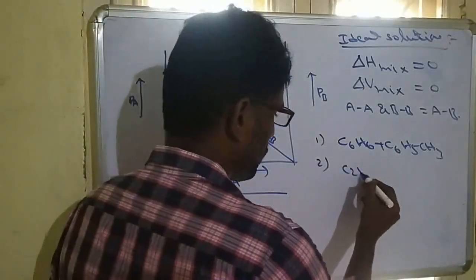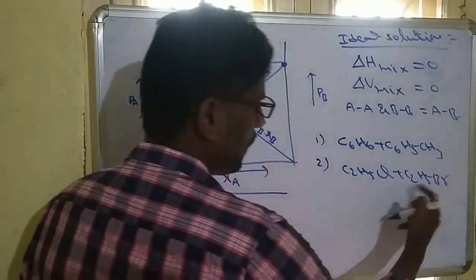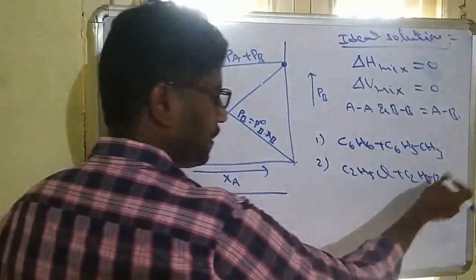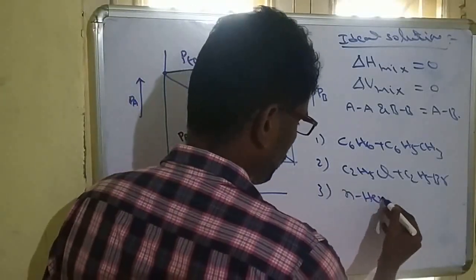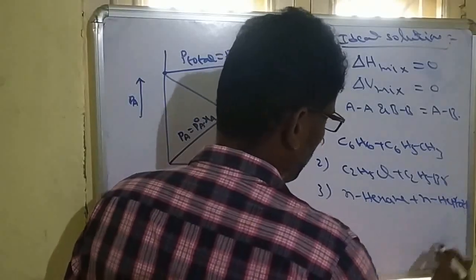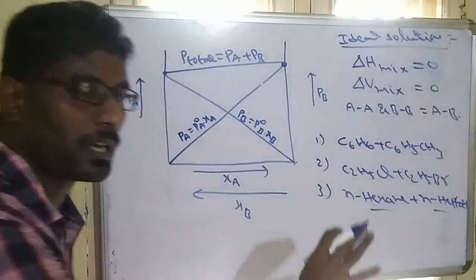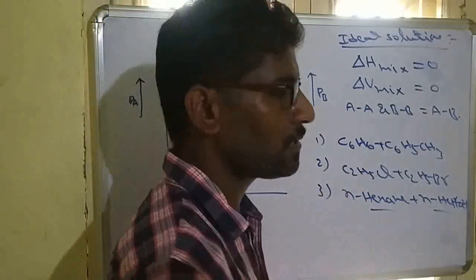Another is C2H5Cl and C2H5Br, both haloalkanes, chloroethane and bromoethane. Like n-hexane plus n-heptane, both are alkanes. So both are of similar nature, and components of similar nature nearly form ideal solutions.